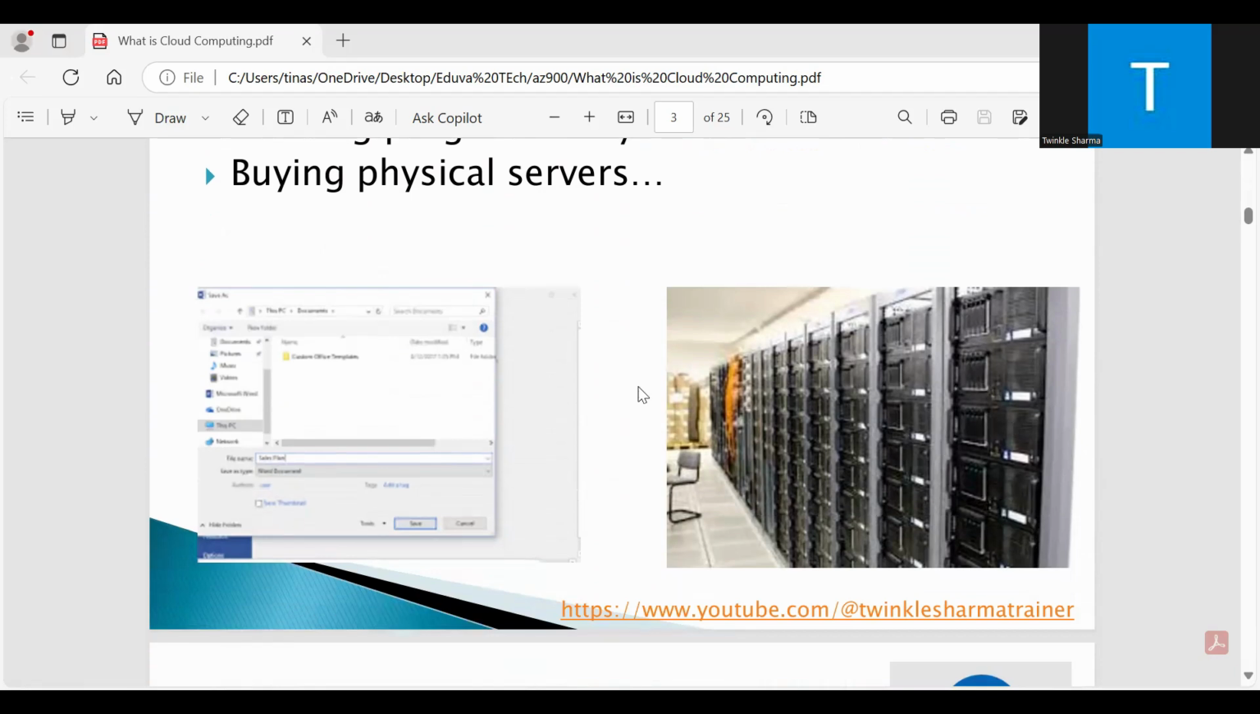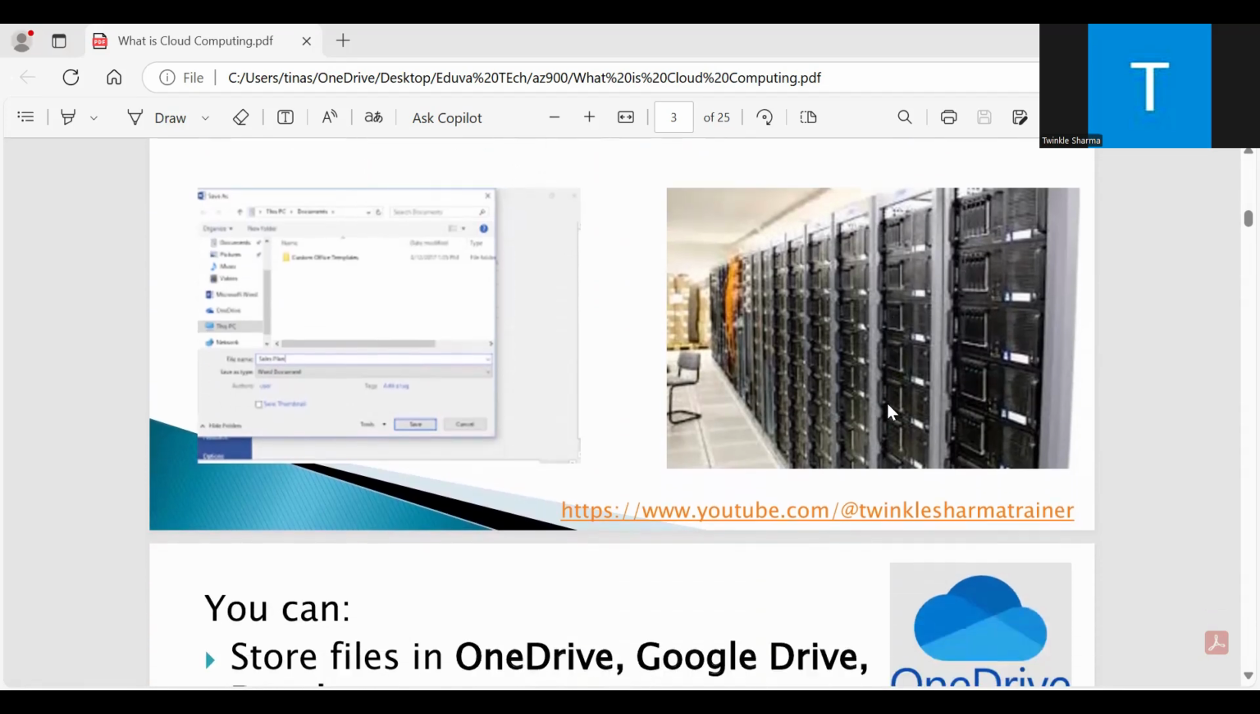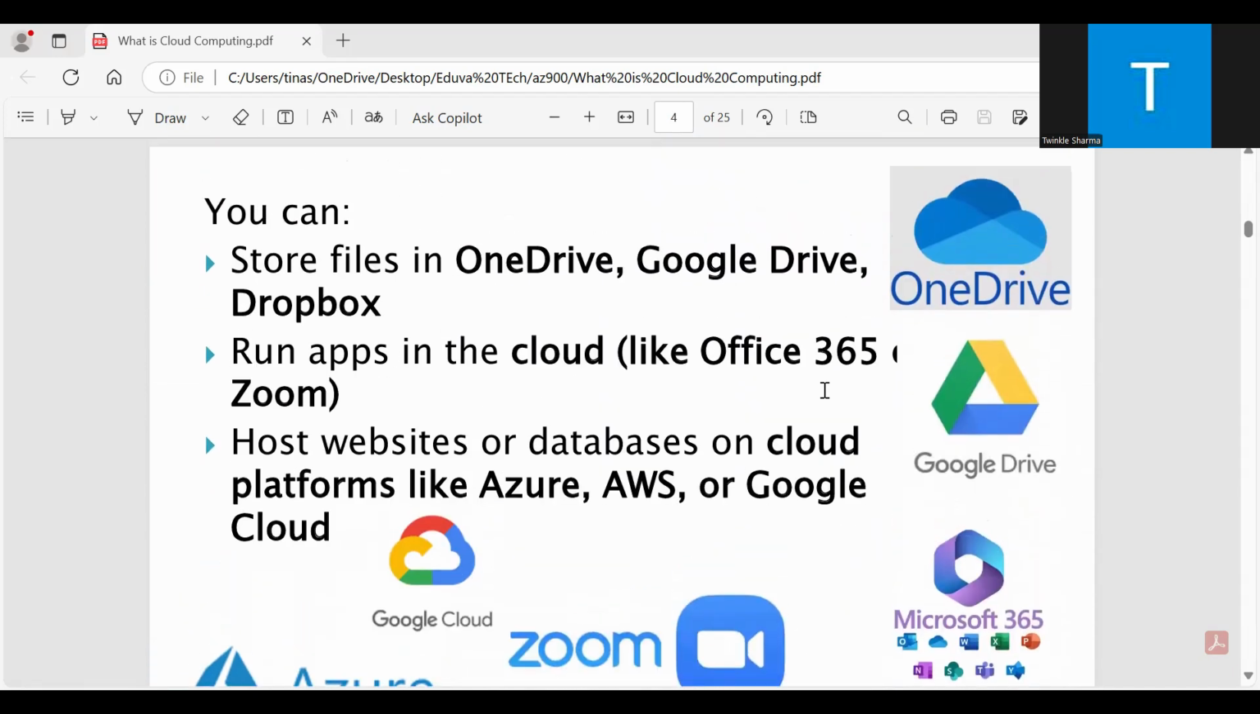Just see this image. You are saving your file in your system, and this is the data center of the server databases, right? Then in the cloud, what is there for storing data? For storing files, we have OneDrive, Google Drive, Dropbox. Everyone uses OneDrive, right? And almost everyone who is using Gmail uses Google Drive.